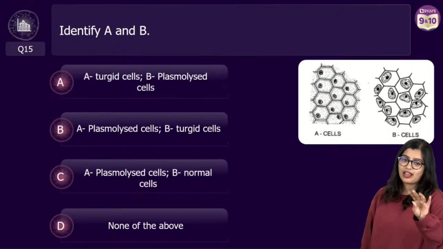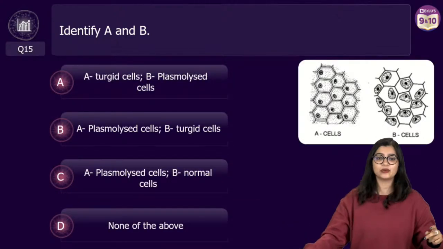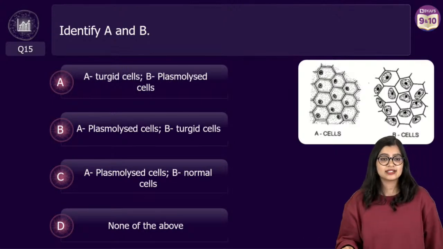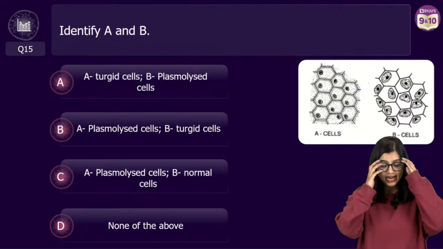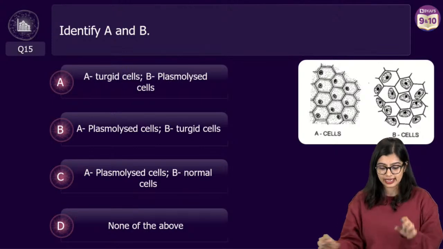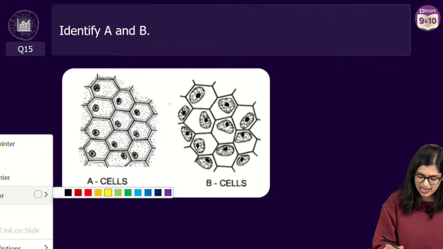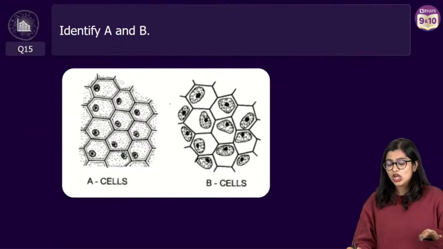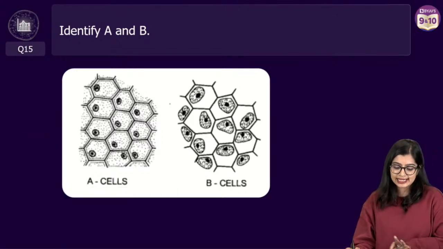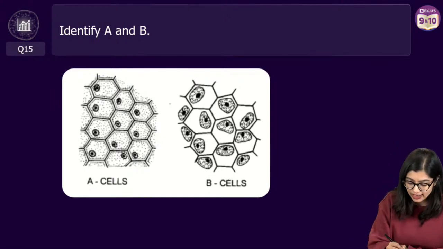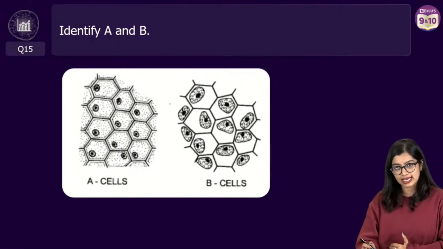Okay. Many of you identified it with respect to this, right? As you all know, when you talk about this particular thing, the cells are the same. Let's go back and observe. It's okay if you've gone wrong here and there. Observe the cells. You're saying A cells and B cells, but if you look at it structurally, they are more or less the same.